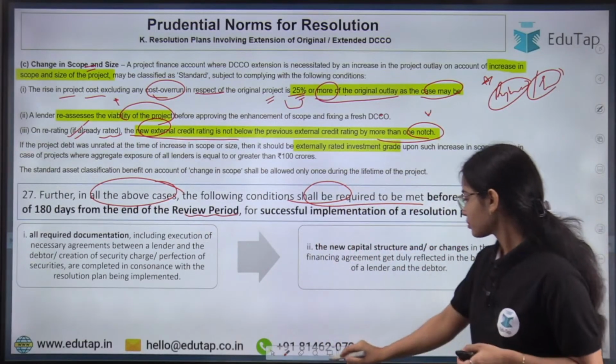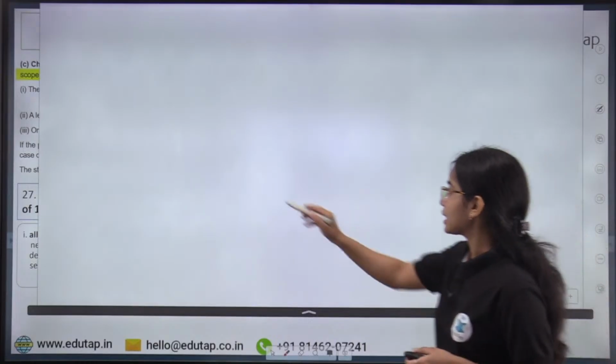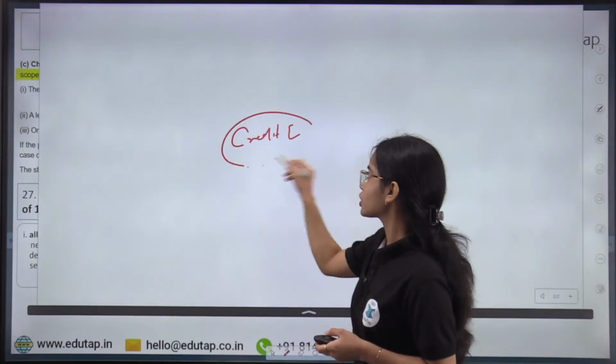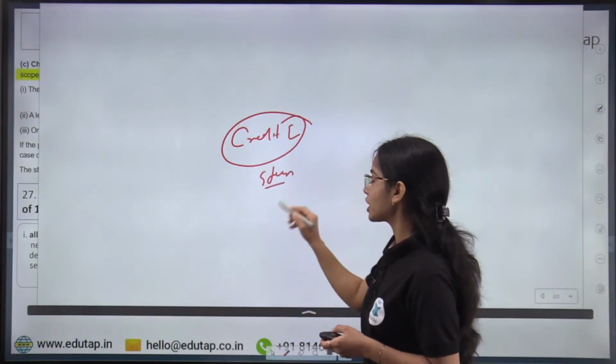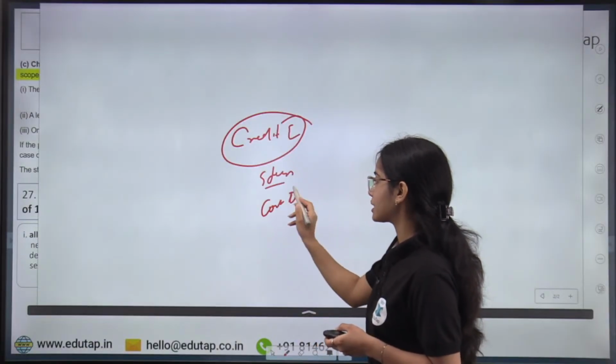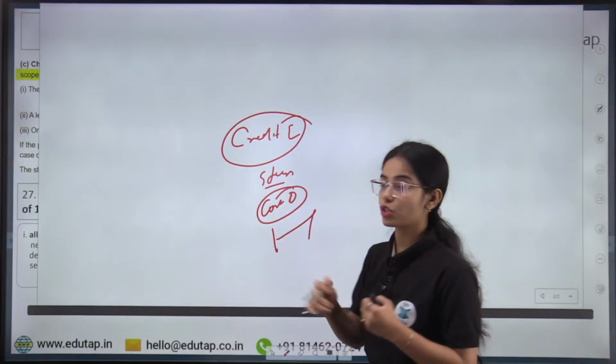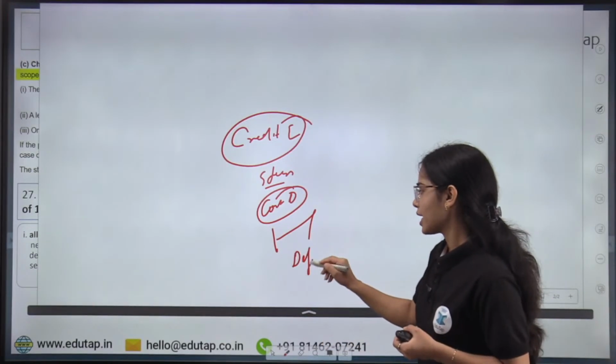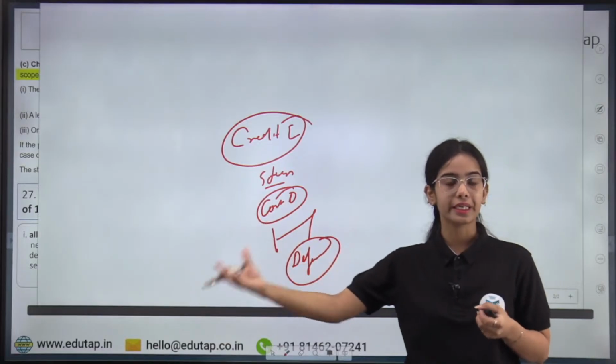Remember this: let's say the credit event was initiated. That means a stress was recognized in the project, the cost overrun is happening, or the timeline has to be extended. So this was considered a credit event, or the default has been done by the entity to a lender.